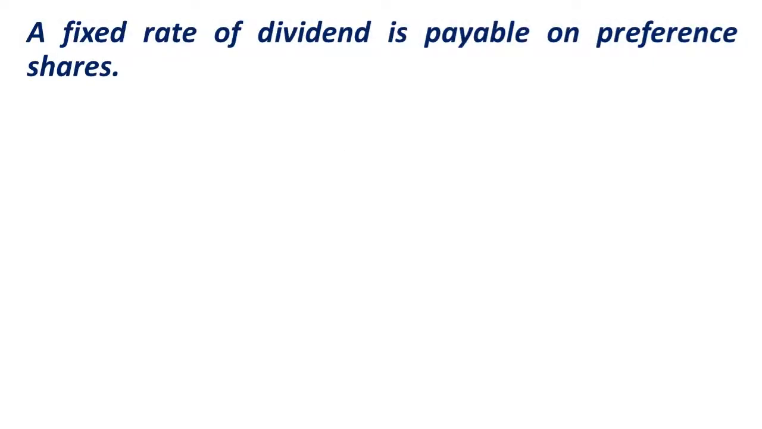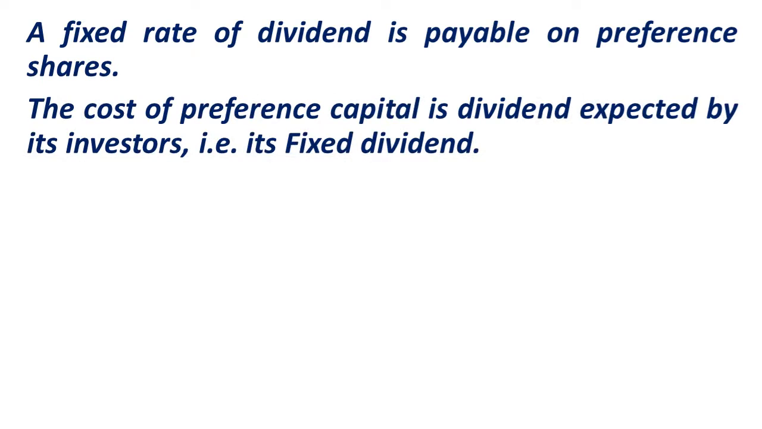So what do you mean by cost of preference dividend? As you are already aware, the cost refers to the amount which we pay in the form of return to the person from where we have taken the loan. In case of debentures, the interest was the cost, whereas in case of preference shares, the fixed rate of dividend we pay on preference share capital is called the cost, right? So the fixed rate of dividend payable on preference shares is referred to as the cost of preference share capital.